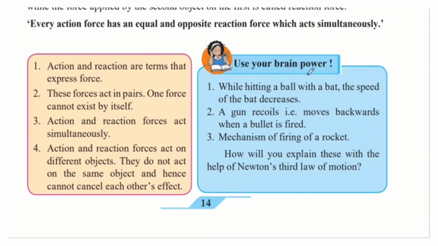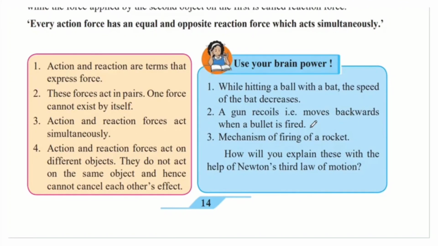Use your brain power. While hitting a ball with a bat, the speed of the bat decreases. If you have noticed while playing cricket or any other sport that involves a ball and a bat, when the ball is coming towards you, you swing your bat with full speed. As soon as your bat touches the ball and hits it, the bat speed decreases. A gun recoils, that is, moves backwards when a bullet is fired.